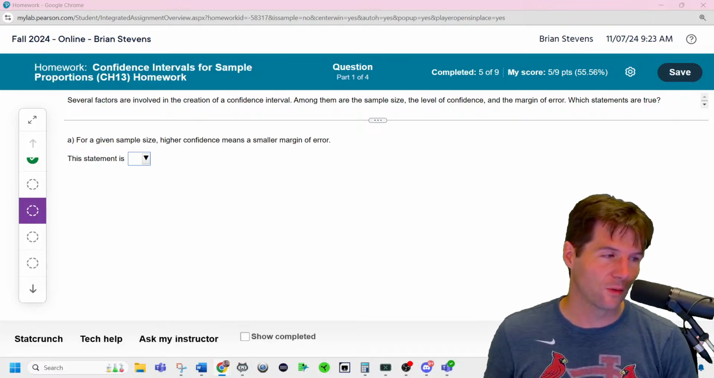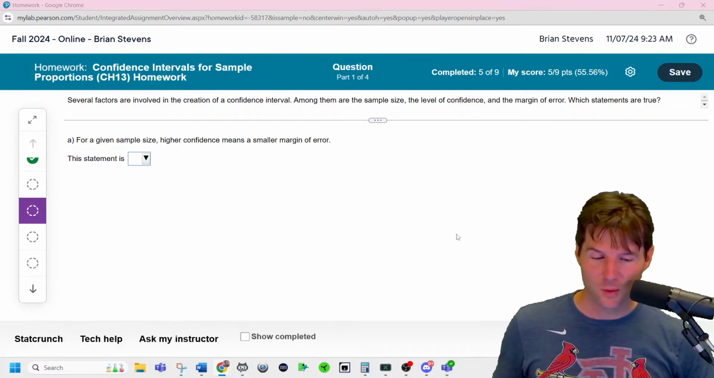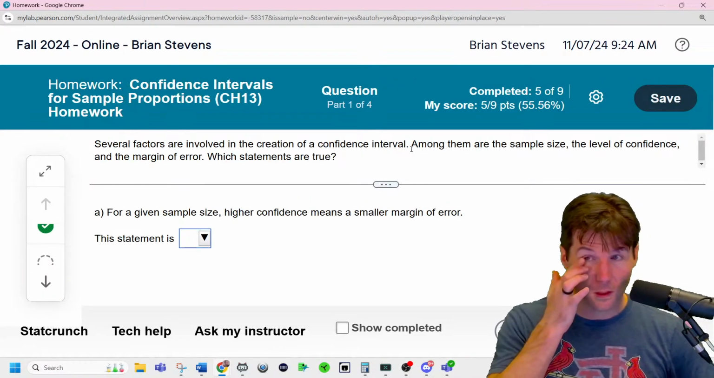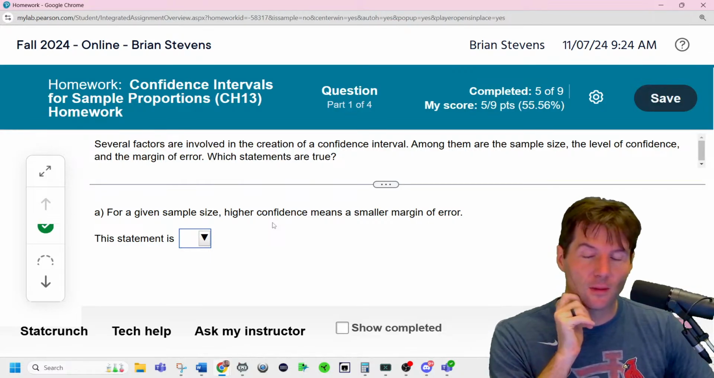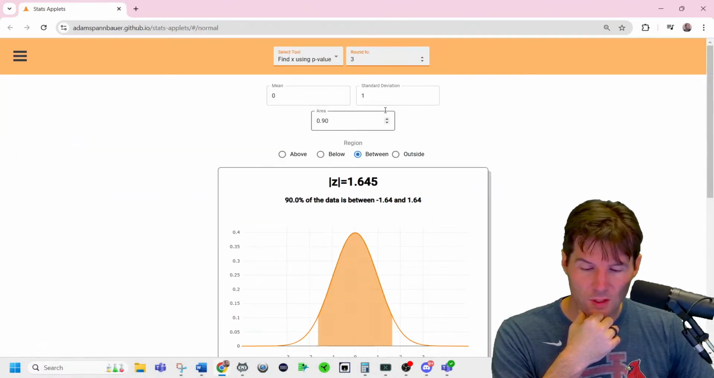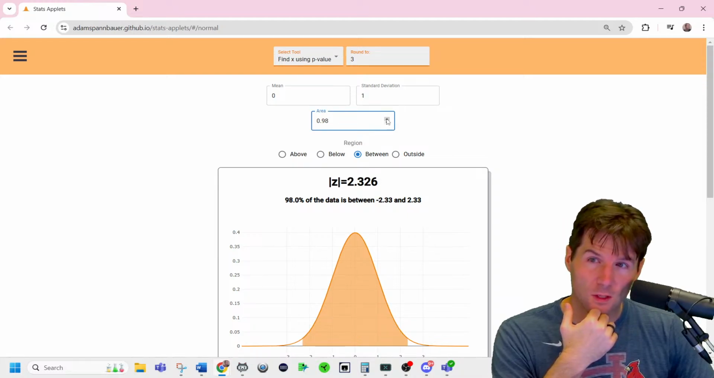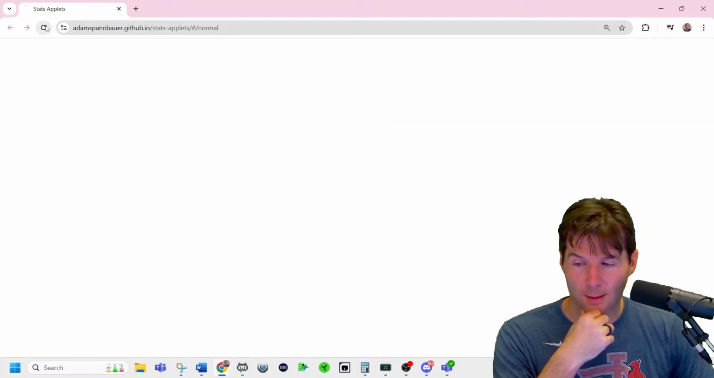So I don't want to go too quick, because I don't want to have you not learning. This one is a true-false one, which is a little tricky. I wish they just wrote higher confidence means smaller margin of error. If you see here, as I increase the confidence, the interval gets wider. So that's false, because the z-score gets bigger. Higher confidence means larger margin of error.